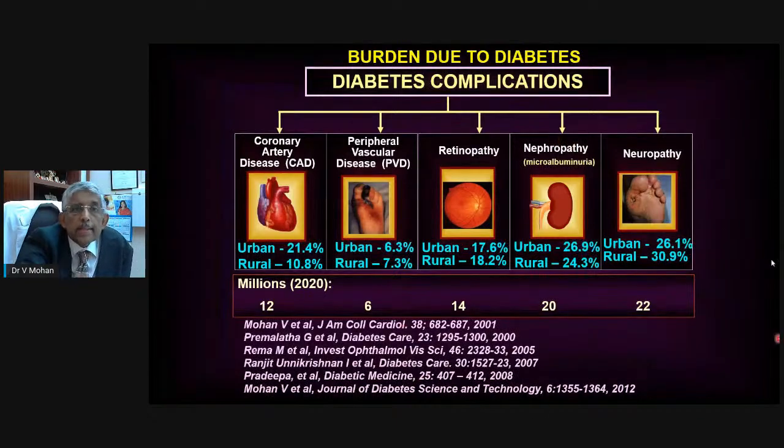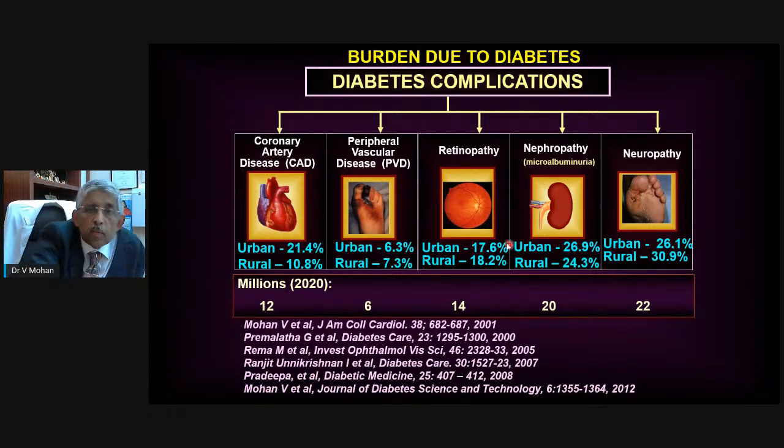Now, this naturally results in a huge burden of diabetes complications. You can see the retinopathy shown here. And I know that there are excellent studies from Shankar Nethralaya, from Aravind Eye Hospital, from LV Prasad, from Dr. Nadarajan's center in Mumbai, and many others. What's interesting is that almost all of us got the same results. In urban or rural Tamil Nadu or anywhere else where it's been studied, approximately 17-18% of people have diabetic retinopathy in these population-based studies.